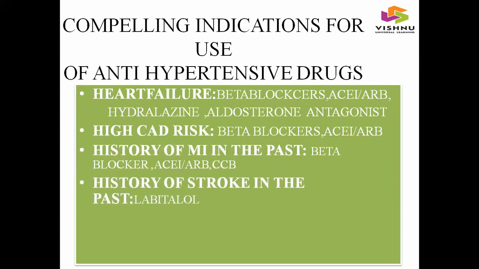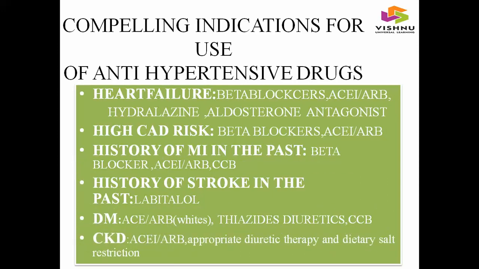And for a hypertensive patient with a history of stroke in the past, we can go with labetalol as first line therapy. For diabetes and hypertensive patients, we can go with ACEI or ARB for whites as first line therapy, and for normal people thiazide diuretics as first line agent, and later we can go with CCBs. And for CKD and hypertensive patients, we can go with ACEI or ARB as first line agent, and later with appropriate diuretic therapy and dietary salt restriction.